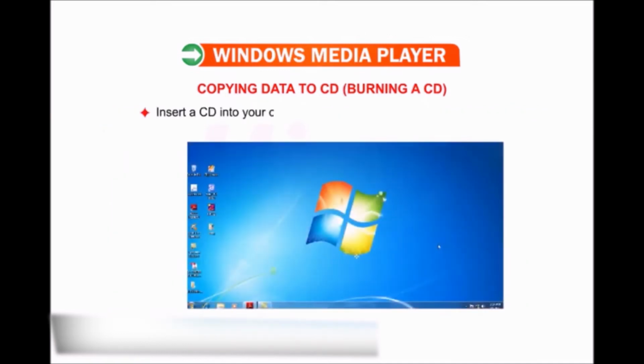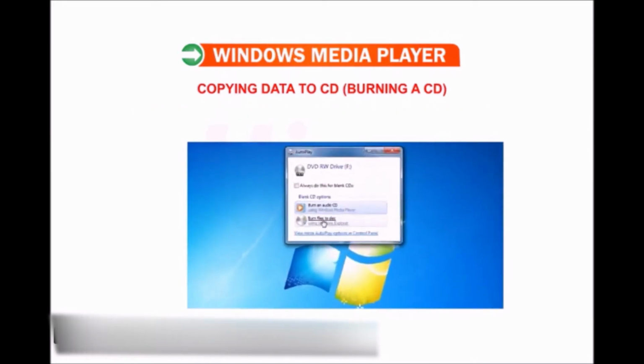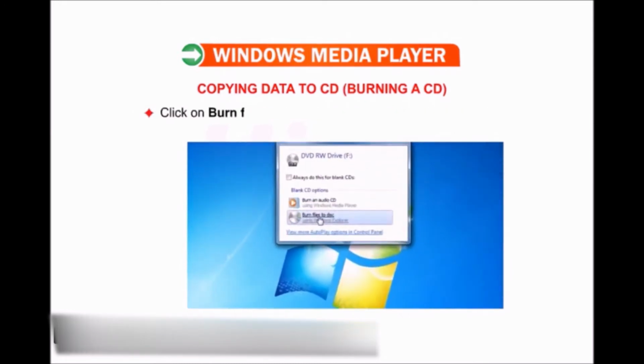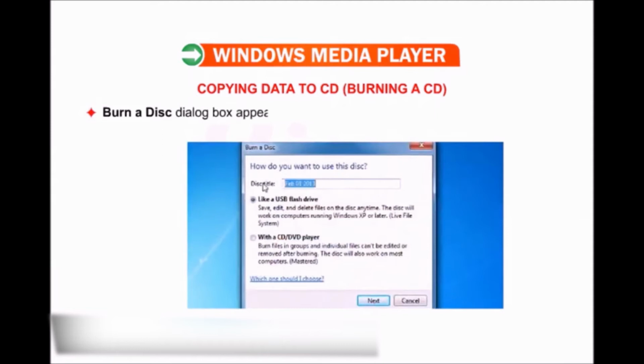Insert a CD into your computer. The autoplay dialog box appears. Click on the Burn Files to Disk using Windows Explorer option. The Burn a Disk dialog box appears. Mention the CD name in the disk title text box and click on Next.